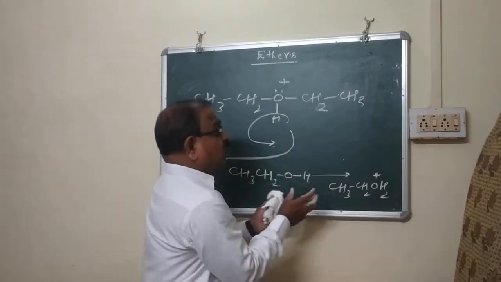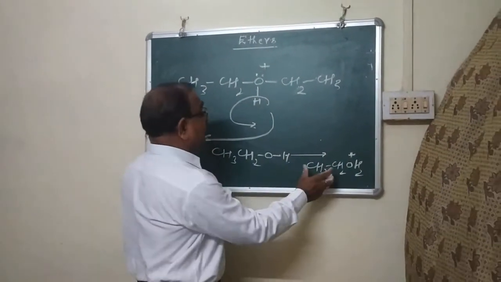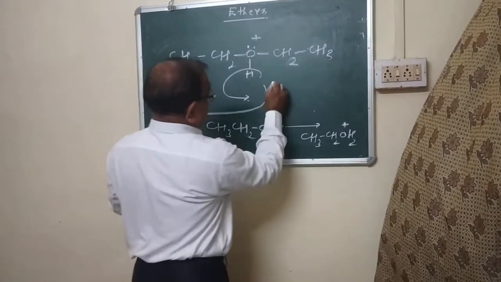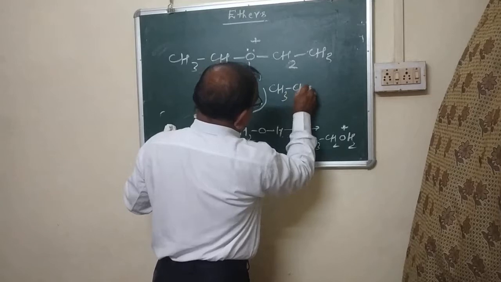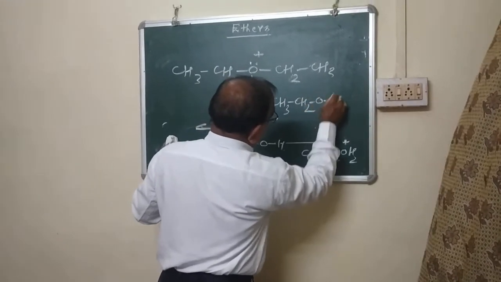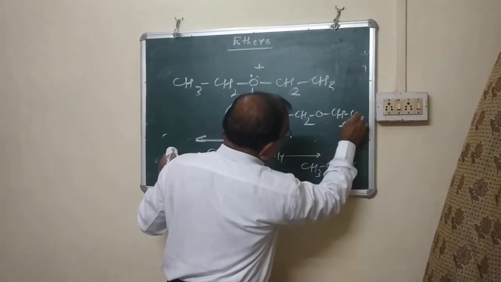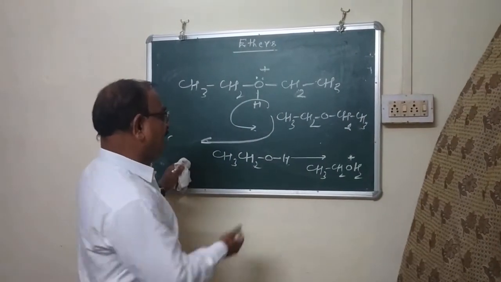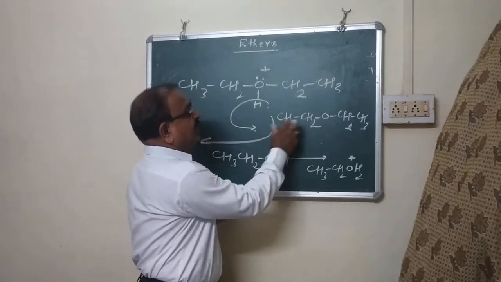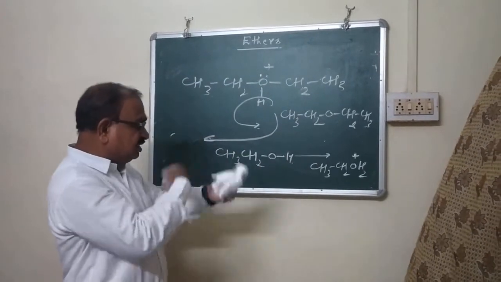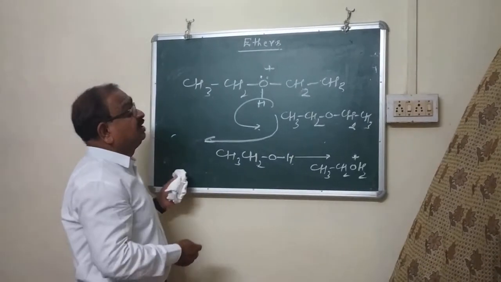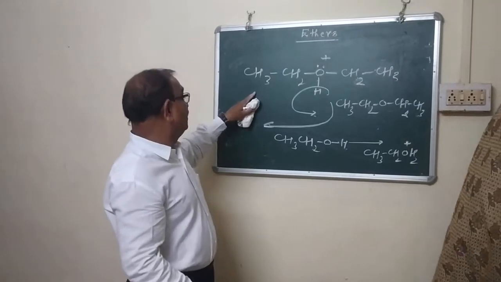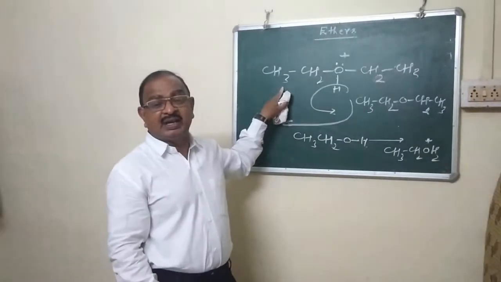Again it gives protonated ethanol. It may be written like this: protonated ethanol, and CH3CH2OCH2CH3, means the aim which was to prepare diethyl ether is solved here. The process goes on again and again in a continuous system, so during the preparation of ethers from alcohol, we have to use excess of ethanol.